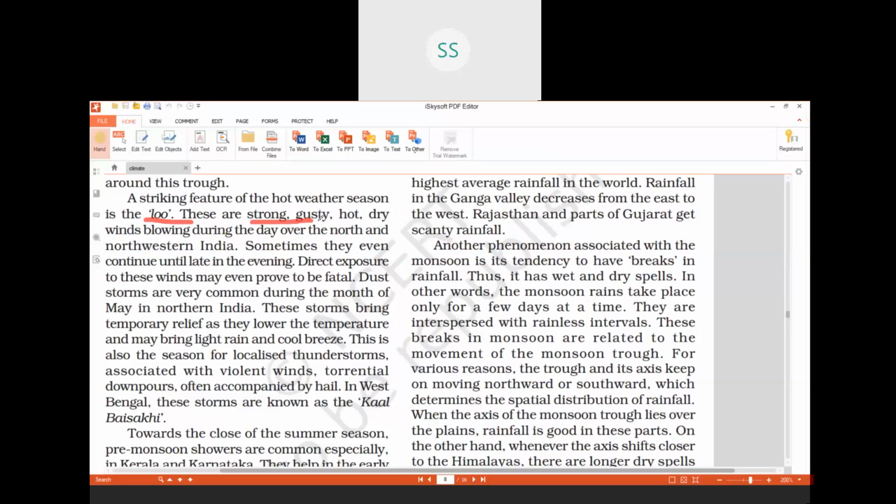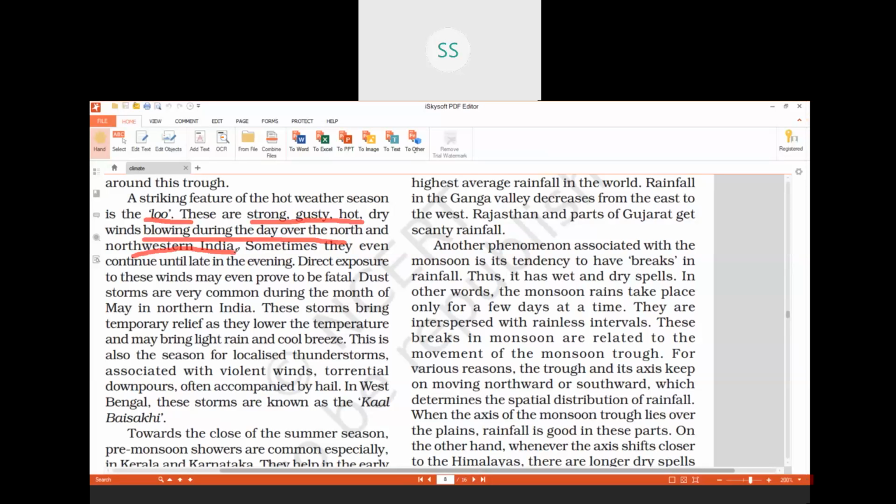You have to learn this definition. These are strong, gusty, hot, dry winds blowing during the day over the north and northwestern India. They are hot winds, children. The winds are hot and they carry a lot of sand.